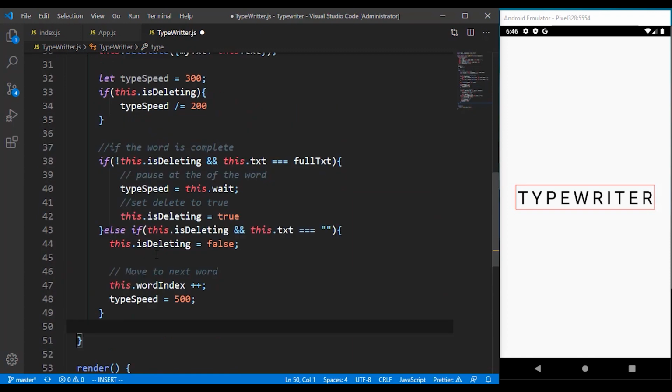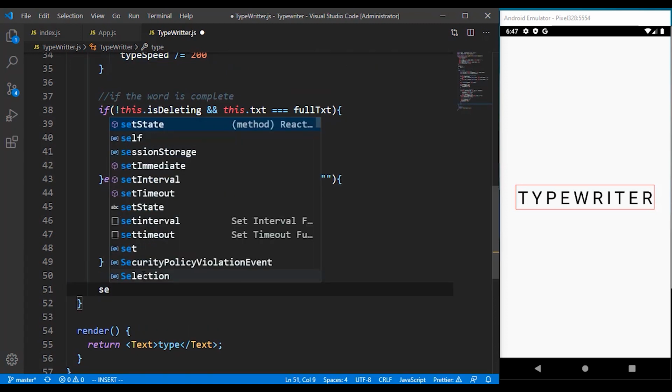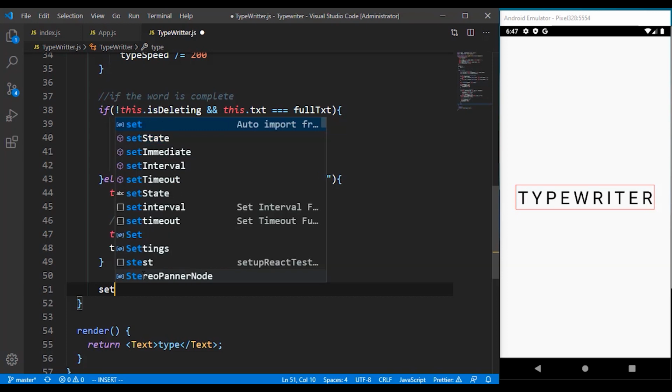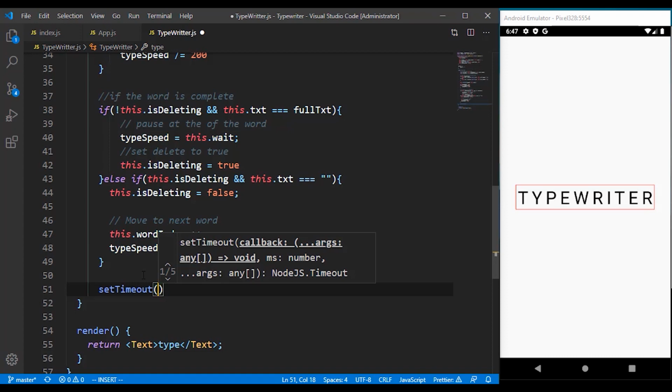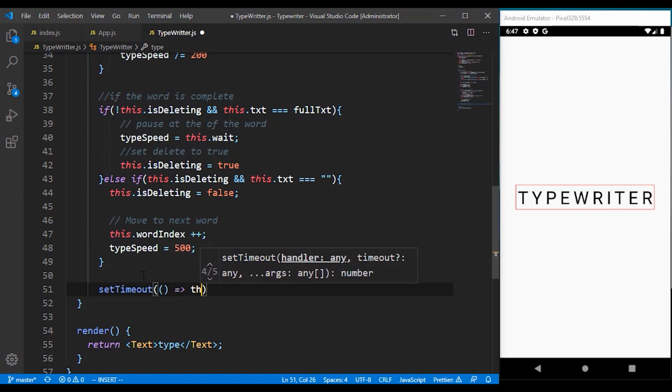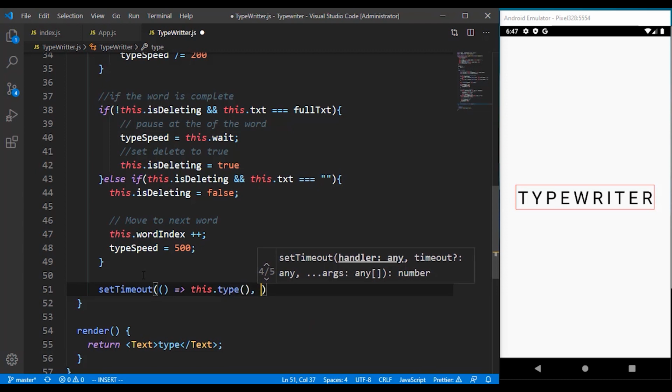So for us to make use of this now, we have to use the set timeout because we want this to run every this.wait or every this.type speed. So we can simply say this.setTimeout. The timeout accepts two things: the callback, which is the this.type method, and also the type speed. So that's how we can set that.